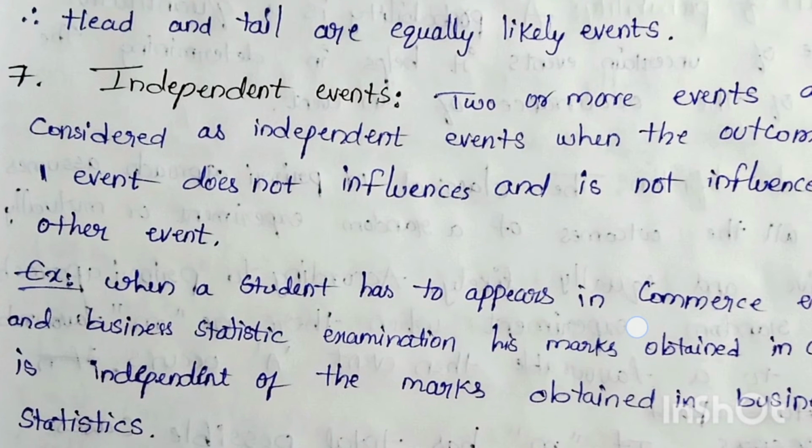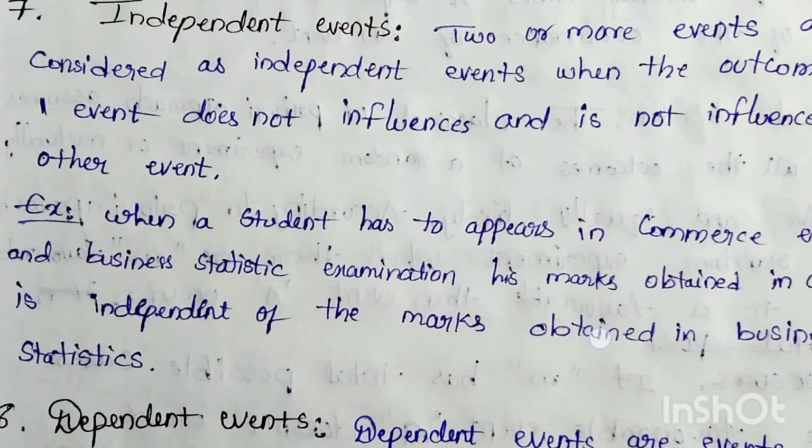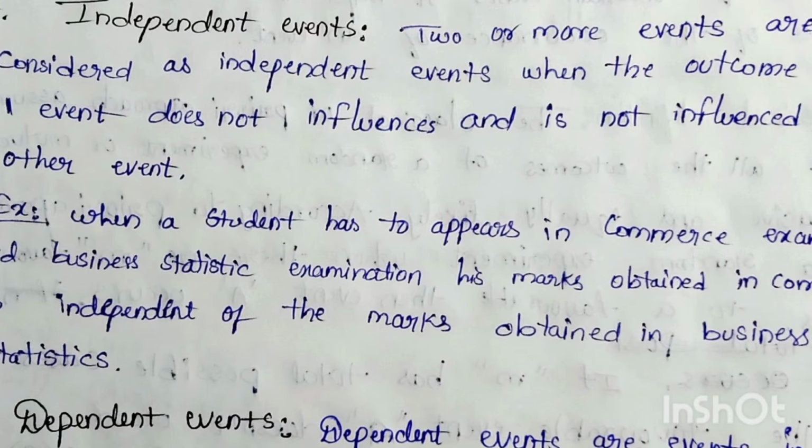Example, when a student has to appear in a commerce examination and a business statistics examination, the marks obtained in commerce are independent of the marks obtained in business statistics.